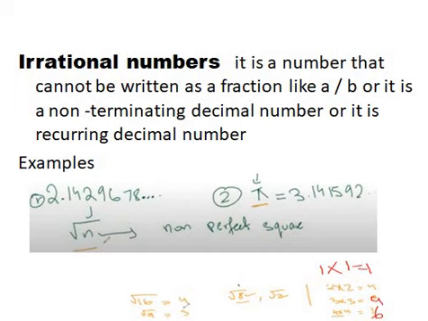But all the other numbers, like 8, 2, 3, 7, are non-perfect squares. So under root 8, under root 2, under root 7 would be a long non-terminating decimal number. This is why it is an irrational number, right?